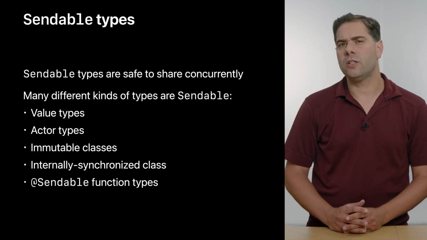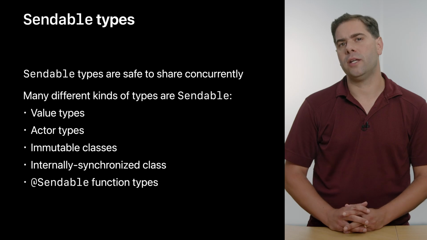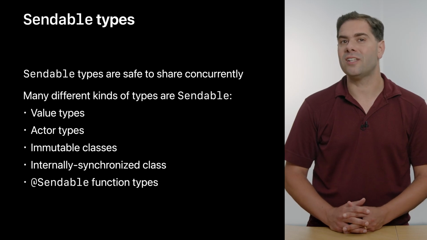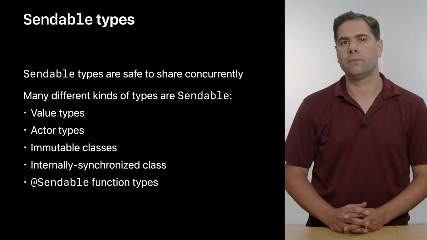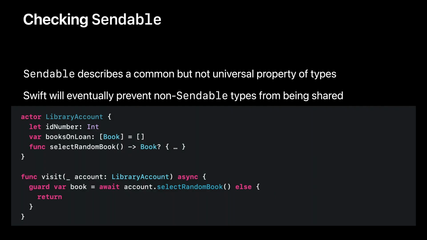Functions aren't necessarily sendable, so there's a new kind of function type for functions that are safe to pass across actors. We'll get back to those shortly. Your actors, in fact, all of your concurrent code, should primarily communicate in terms of sendable types. Sendable types protect code from data races. This is a property that Swift will eventually start checking statically. At that point, it will become an error to pass a non-sendable type across actor boundaries.